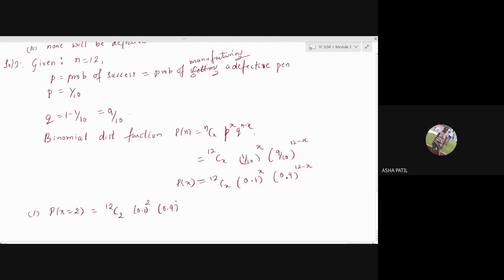And not necessary that you have to write each and every step after operating in your calculator. If at all you put directly the answer, no problem. After this step, you can directly write what the answer is. But for that, see that you do it correctly. 0.2301.